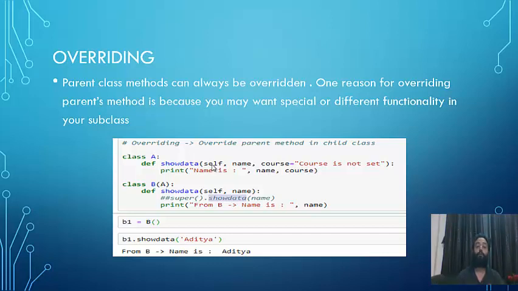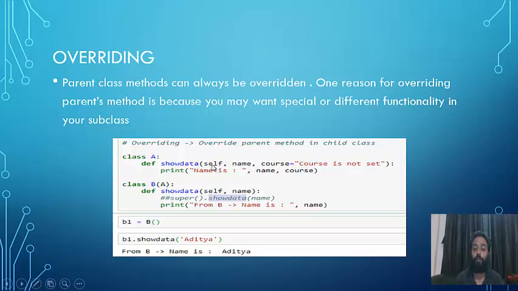Here I have commented super dot show data because we are trying to access the show data method of the child class itself and not the show data method of the parent class. That's why I have commented out this super keyword, and then it's directly printing.